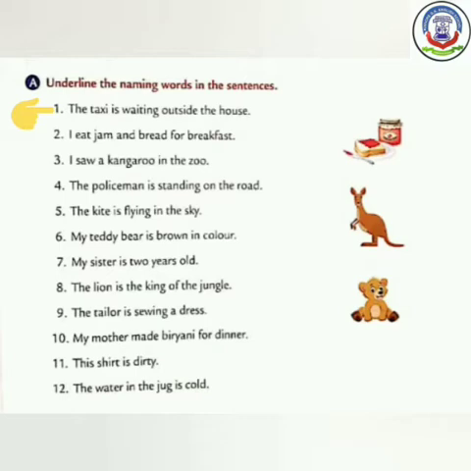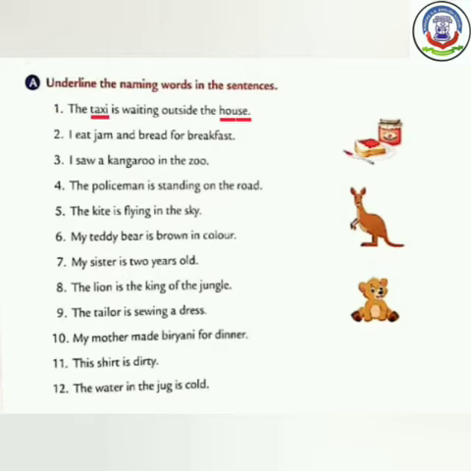In this sentence, taxi and house are naming words. Because you all know a noun is the name of a person, place, animal and thing. See this sentence here. Taxi and house are naming words because taxi is a thing and house is a place. So we have underlined both these words.